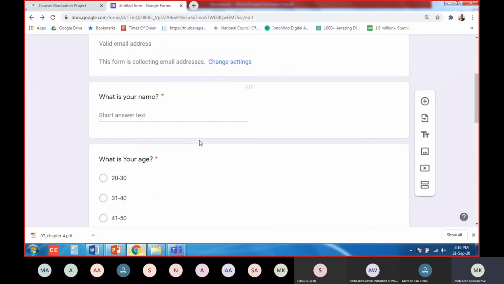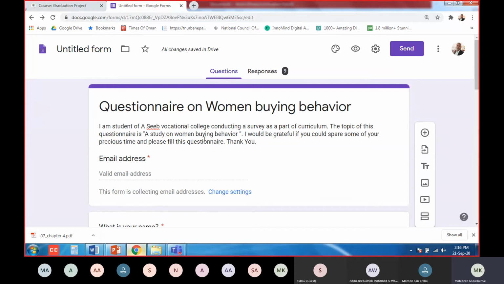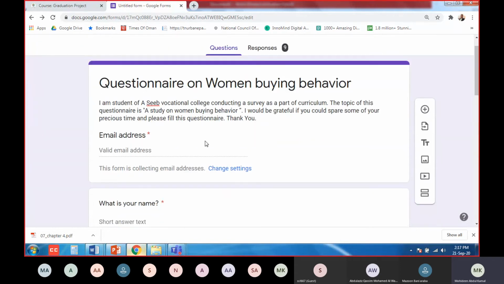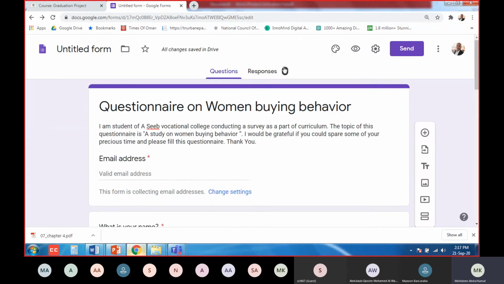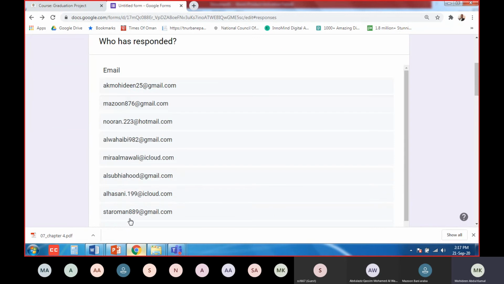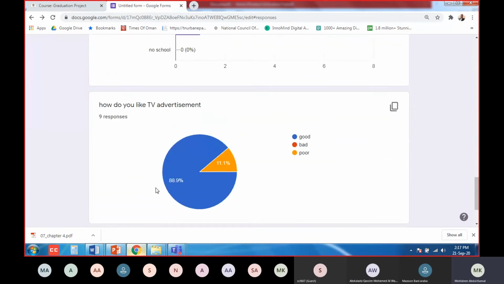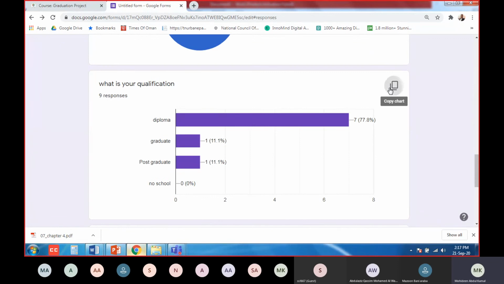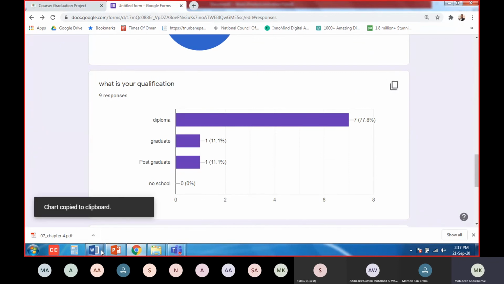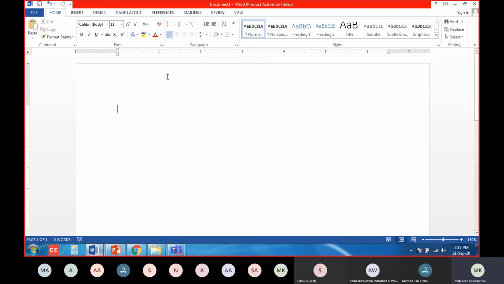Okay, so this is how you need to prepare your questionnaire, and you will know all your responses. It will be showing in the responses section. All the names, everything, it will come here, and you can copy. Actually, you can copy this chart and paste it also, but now it is not happening. So I will show you next time.